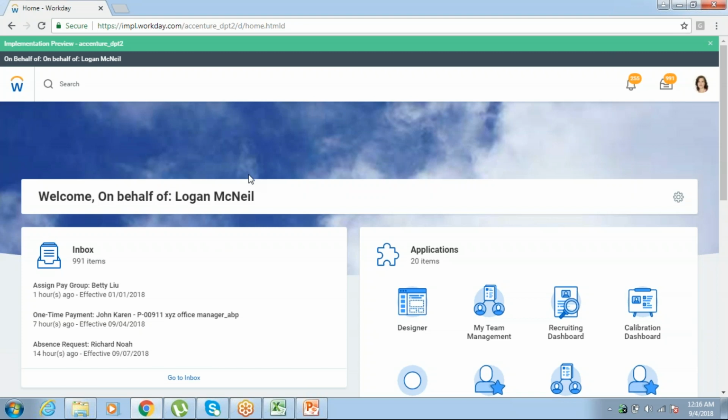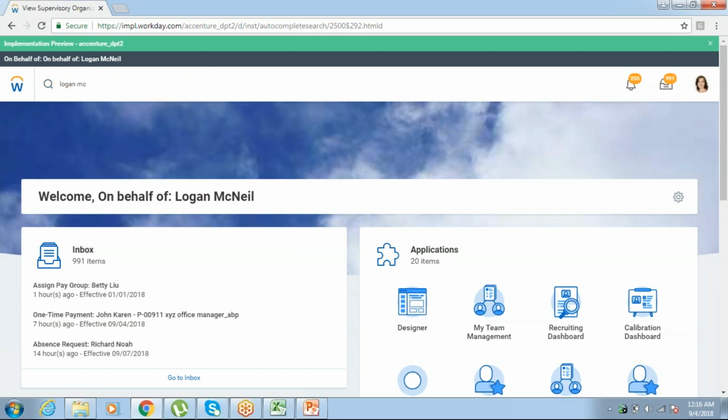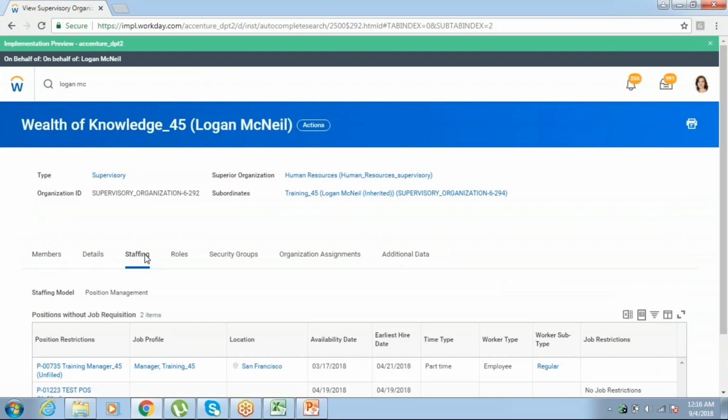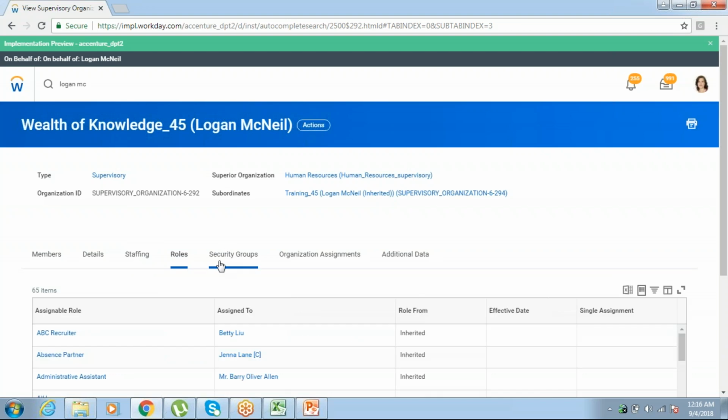Now see, you have Logan McNeil, an employee. You have two Logan McNeils: one is an organization and one is an employee. Under employee, you can see all her details. Under supervisory organization, you will see who are all the members reporting to her, what open positions are available under her organization, what roles are assigned to her, and what the security is.